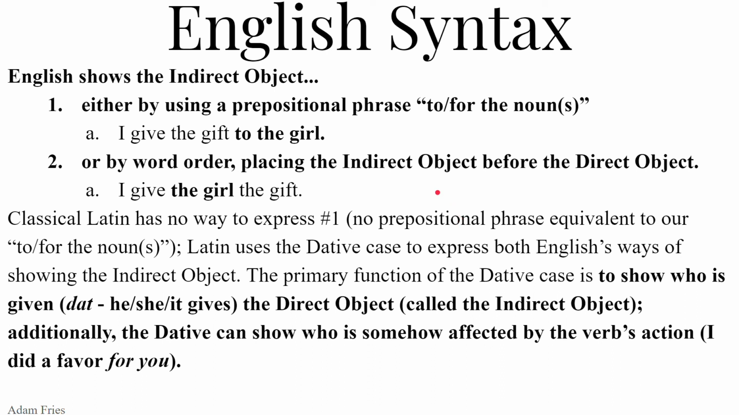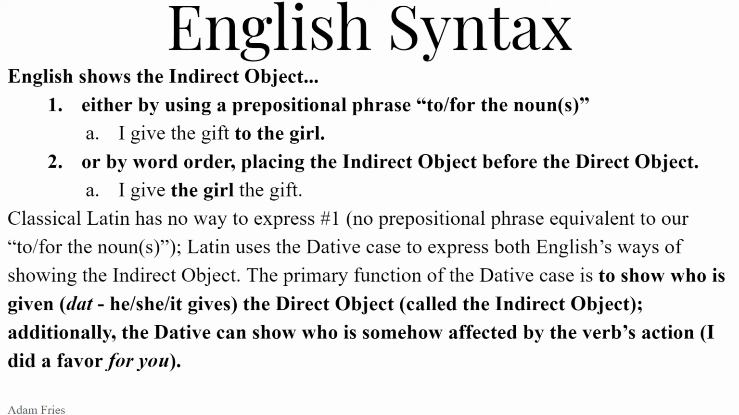All right, moving on to English syntax. English shows the indirect object. So the indirect object is the noun, the thing that receives the action, or receives the direct object in the accusative case. So the indirect object sort of indirectly receives the action of the verb.